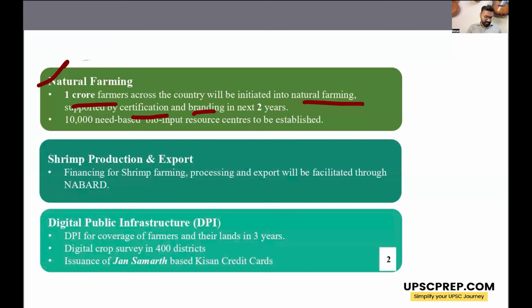Then some incentives will be given for shrimp farming, which is an export from India. Then a digital public infrastructure will be created for agriculture. So digital crop survey will be done. There will be issuance of Jan Samarth based Kisan credit cards. So a lot of initiatives by the government on agriculture.